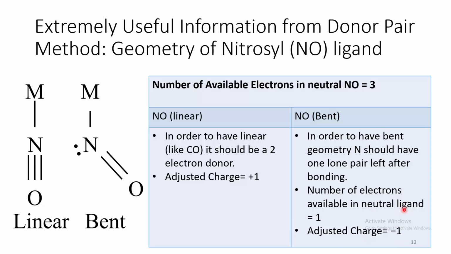Now if you go in terms of the neutral atom method, this linear NO becomes a 3 electron donor and bent NO becomes a 1 electron donor.